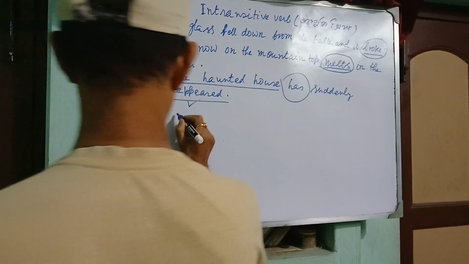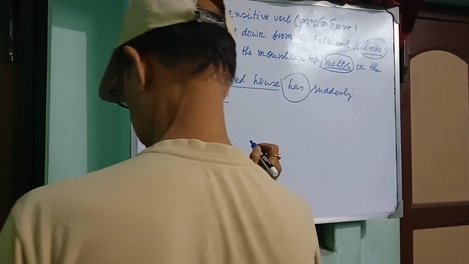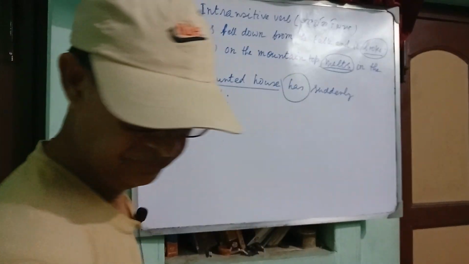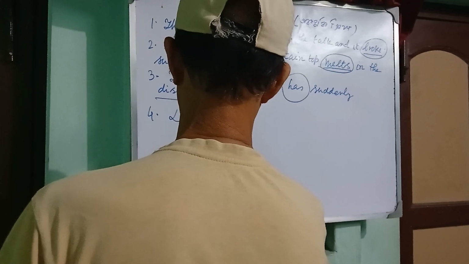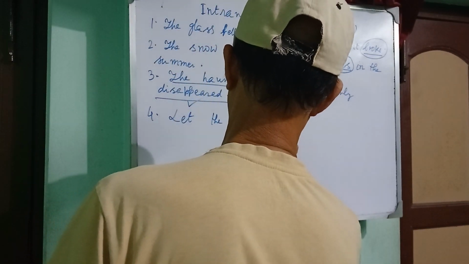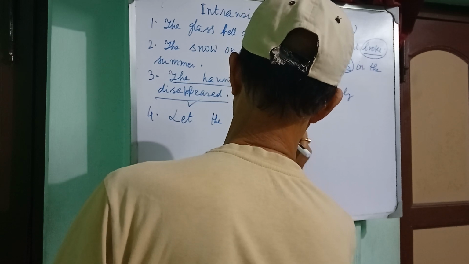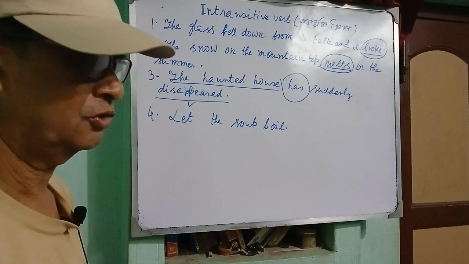Let us take the fourth example. Let the soup boil. Full stop. Let the soup boil. ঝোলটা ফুটতে দাও.